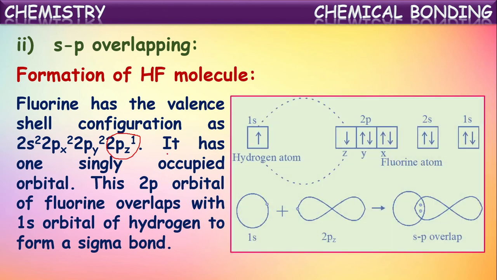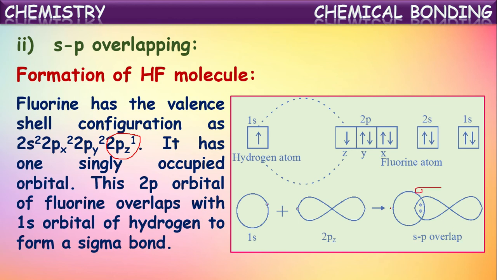Suppose this is the 1s orbital of hydrogen which has a single electron, and this is the 2pz orbital of fluorine which also has a single electron. When these two atoms approach each other to a distance where the maximum attraction occurs between them, the 1s orbital of hydrogen overlaps with the 2pz orbital of fluorine, resulting in sp overlapping.